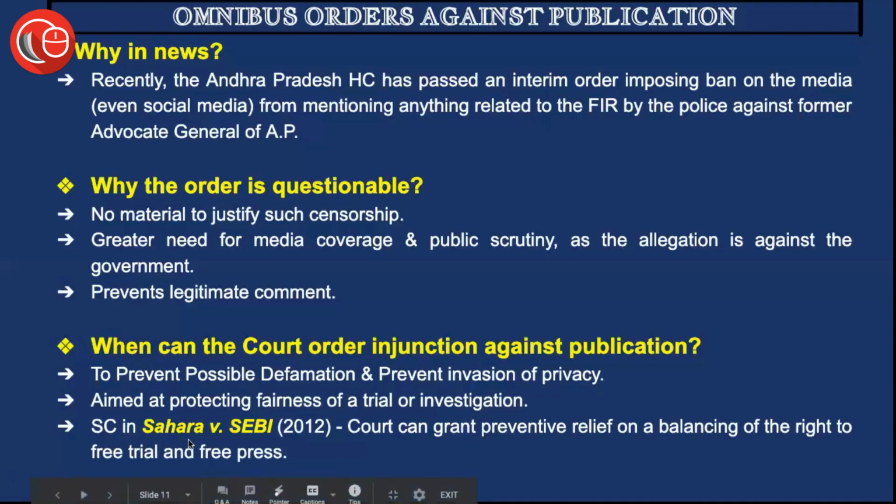The Supreme Court, in the case of Sahara versus SEBI in 2012, held that the court can grant preventive relief on a balancing of the right to a free trial and a free press. It's a very beautiful judgment, which said that preventive relief, or in this sense an injunction, can be granted in such a manner that it hits the right balance between the right to a free trial as well as the right to a free press and information.